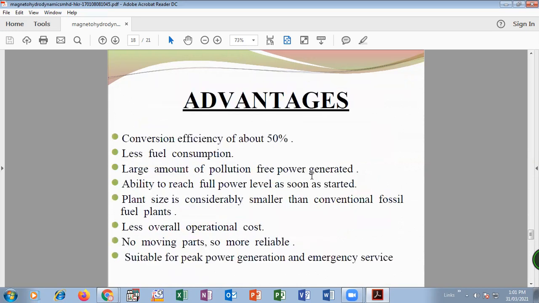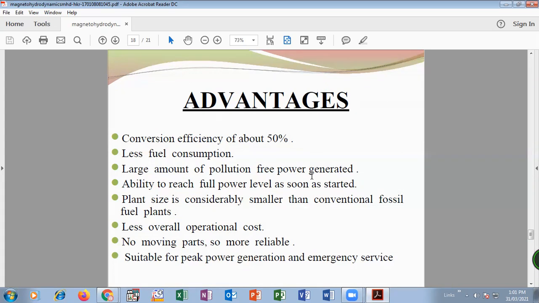Then advantages. What are the advantages of magnetohydrodynamics? Conversion efficiency is high, at about 50%. Less fuel is used for combustion or consumption. Then large amount of pollution-free power generation. There is no generation of any pollutants in that system. Then ability to reach full power level as soon as started. It gets started and directly converts heat into electricity. So its ability is high. Then plant size is smaller as compared to conventional power plants.